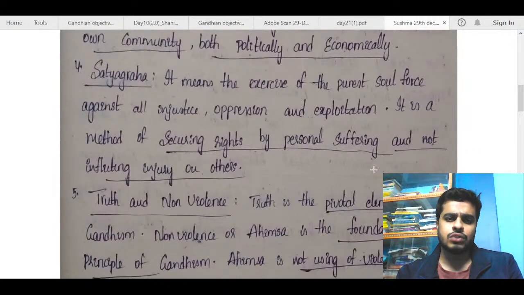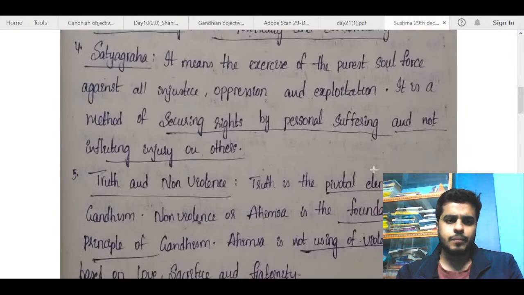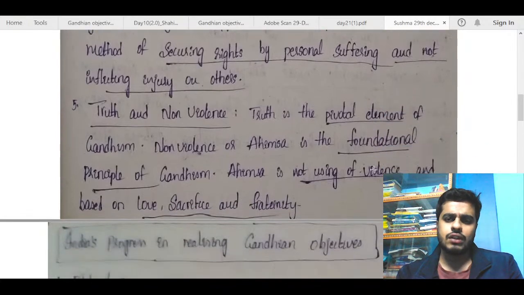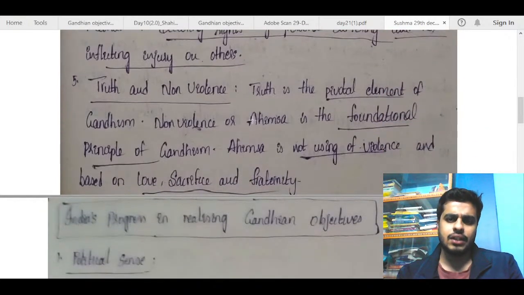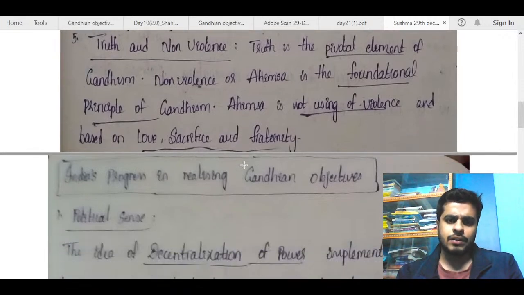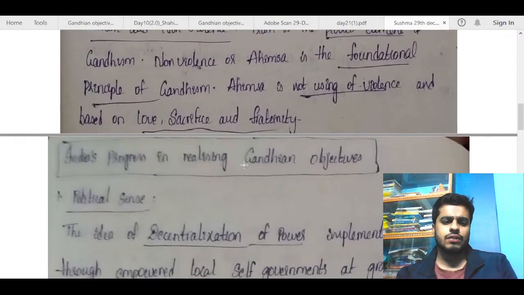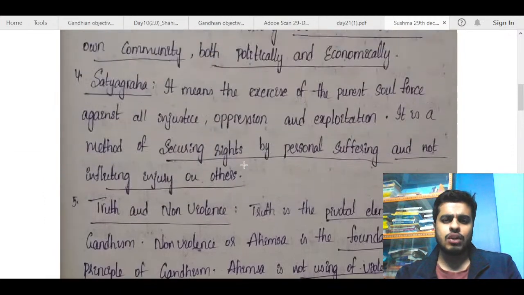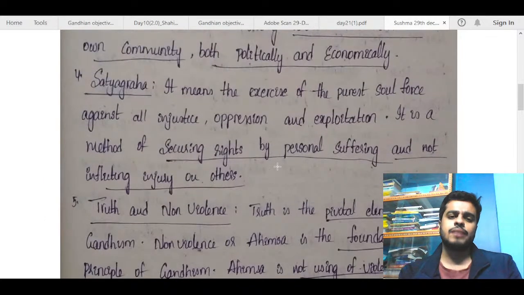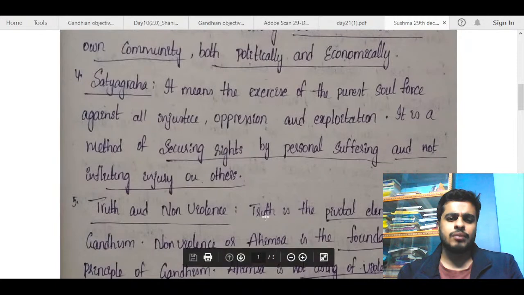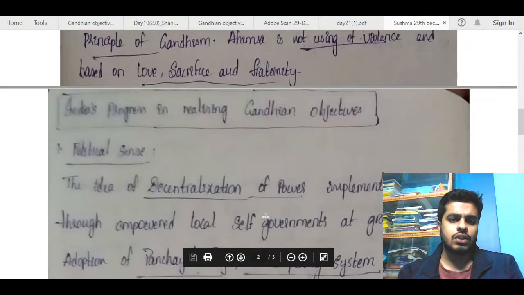Satyagraha, it means exercise of purest soul force against all injustice. So this is also good. Truth and non-violence. Truth is pivotal. So this can again be mentioned under Satyagraha only. Foundational principle of Gandhism. Ahimsa is non-violence. Okay, fine. So here you can again talk about NCM, non-cooperation movement, CDM. So all of those things can be mentioned here, in Satyagraha, truth and non-violence.